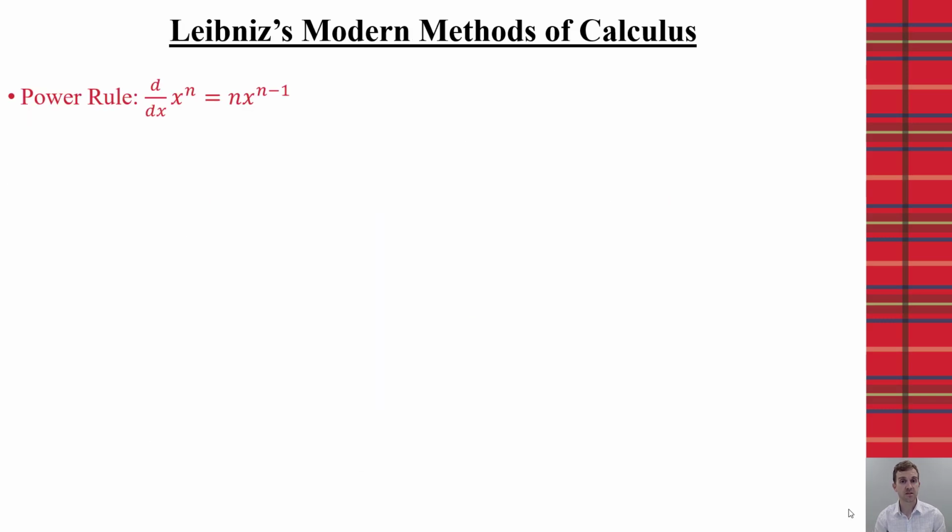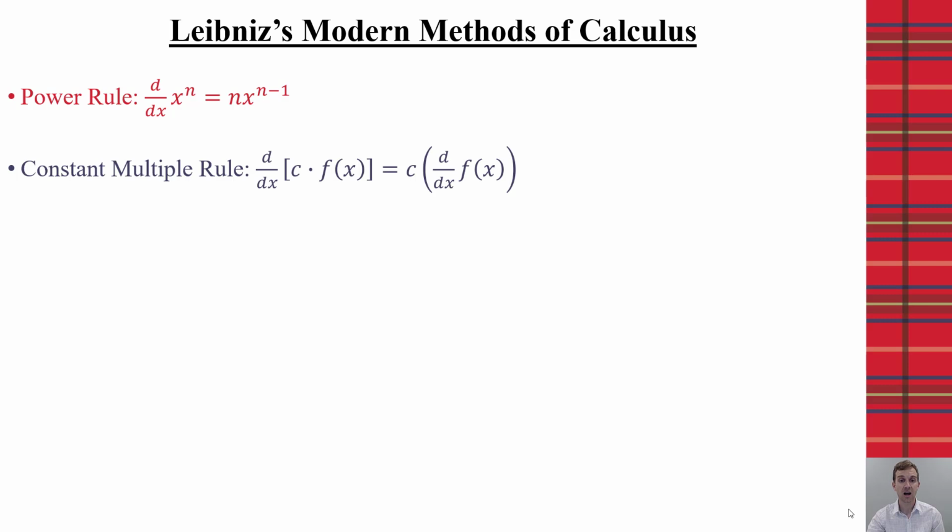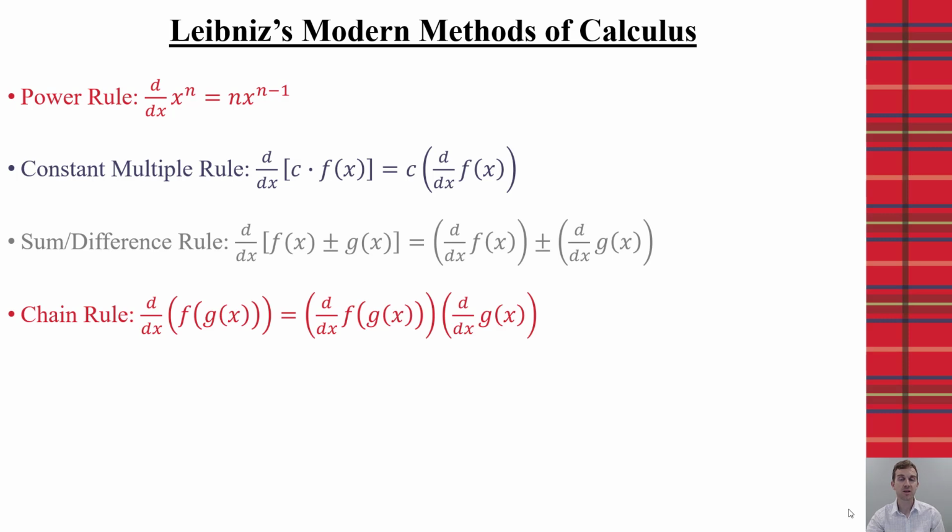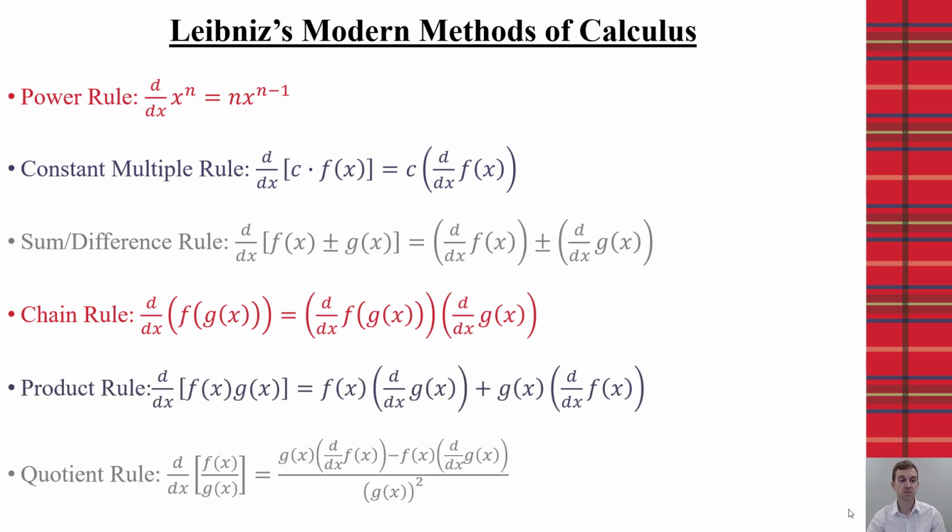It's the modern methods. Again, that focus he had on trying to make things represent symbolically allowed him to think about how can we simplify this in a way that creates rules that are much more useful and relevant in using calculus. Starting with our power rule, where we know that when we take the derivative of x to the n, that will become n times x raised to the n minus 1. Leibniz is also able to construct the constant rule, that we can pull the constant out of a function before we take its derivative, or the sum and difference rule, or the chain rule, as well as the product and quotient rules. These are the modern methods of calculus that we use nowadays that if it wasn't for the work of Leibniz, we wouldn't be doing this in the same manner.